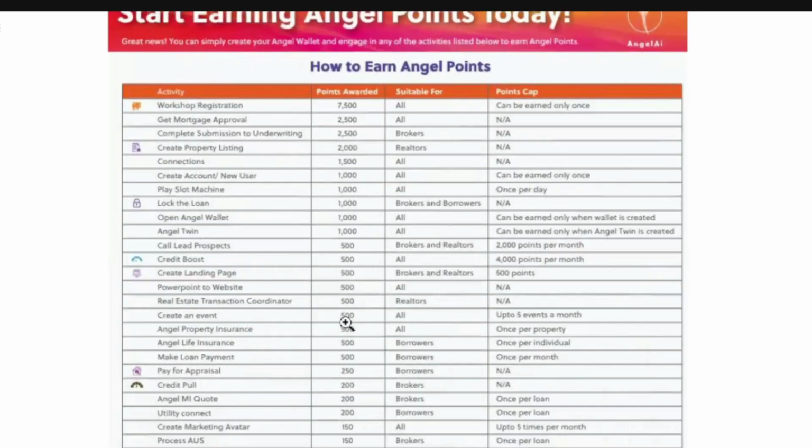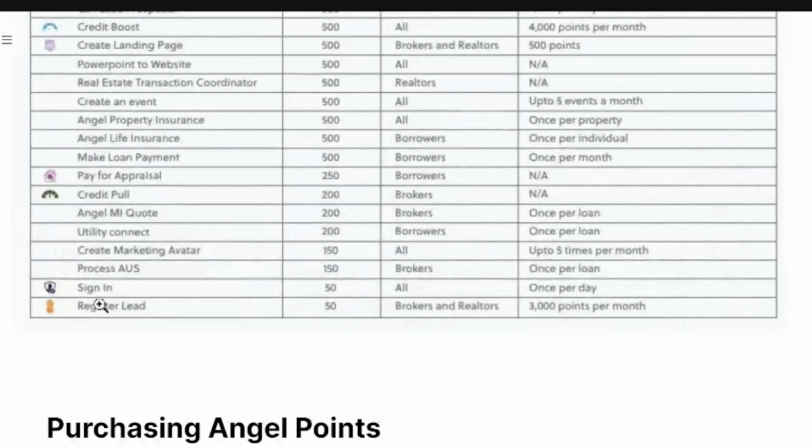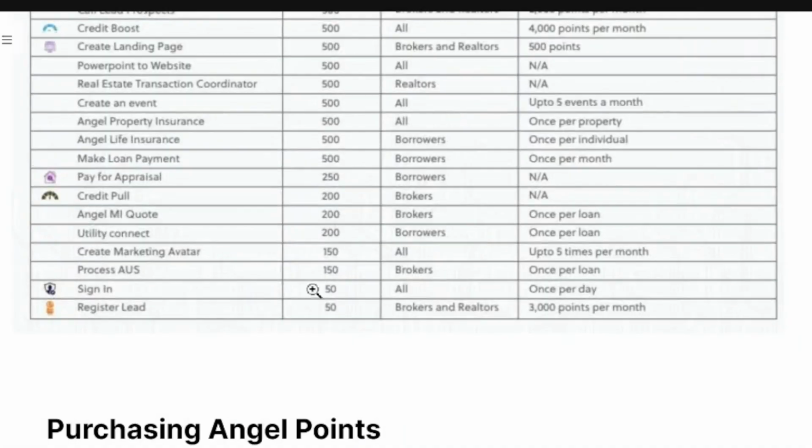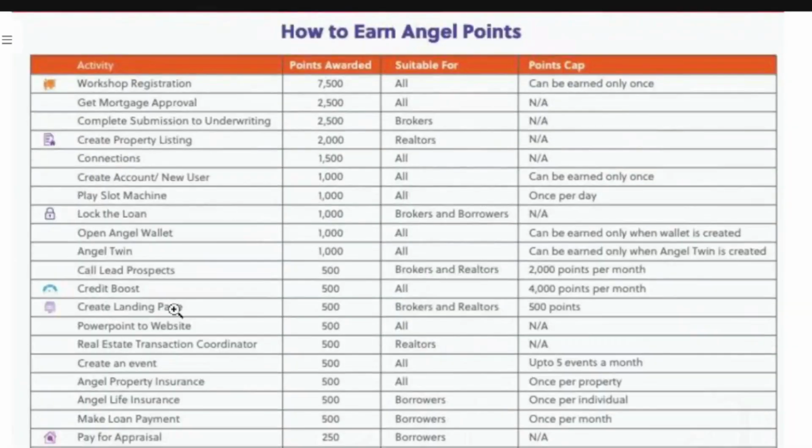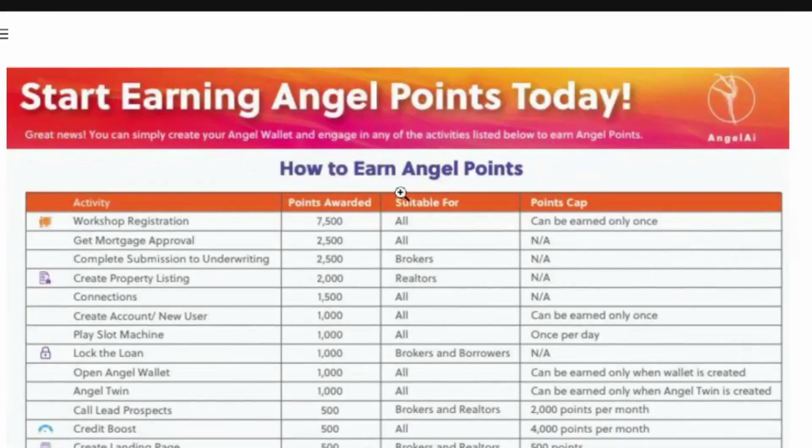So let me zoom here really quick for you. Just by signing in, you get 50 points. By doing any of the actions inside the platform, like the credit pull, creating a landing page, doing a credit boost, calling your leads, locking a loan, just anything, even registering for another workshop just like this one, you'll get 7,500 points. So just by doing daily tasks on the platform will grant you points that you'll start accumulating really quick so you can power your Twin.